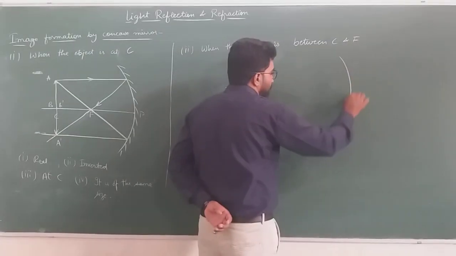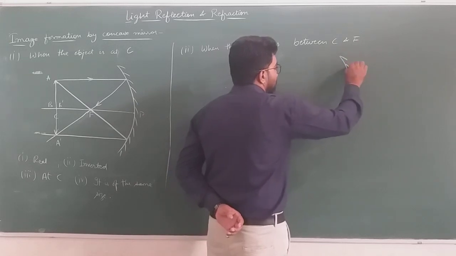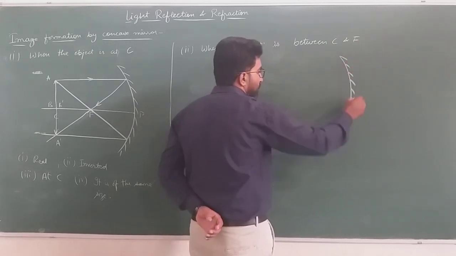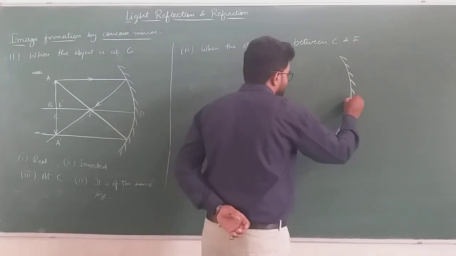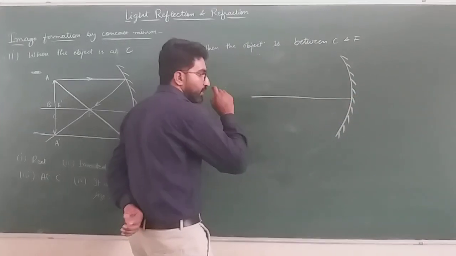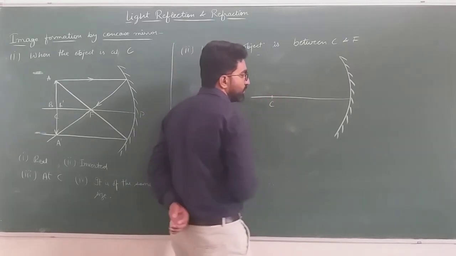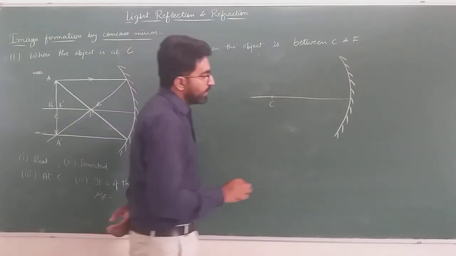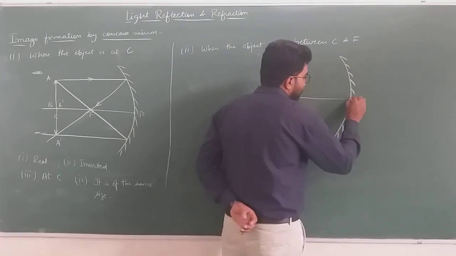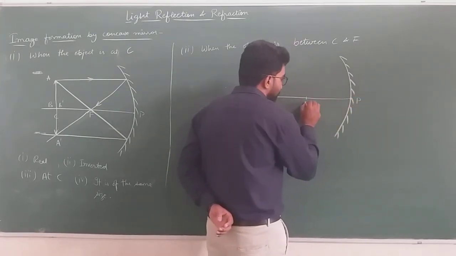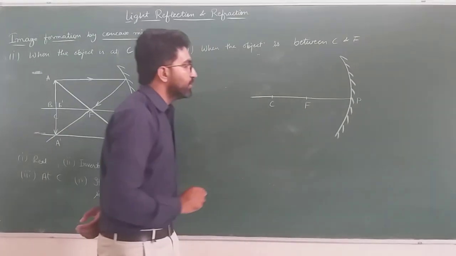First we draw our concave mirror. This is our concave mirror, and this one is the polished surface, and this is the reflecting surface. Let's draw the principal axis. Suppose it is the center of curvature of the concave mirror, and this point represents the pole of the concave mirror, and it represents the focus of the concave mirror.